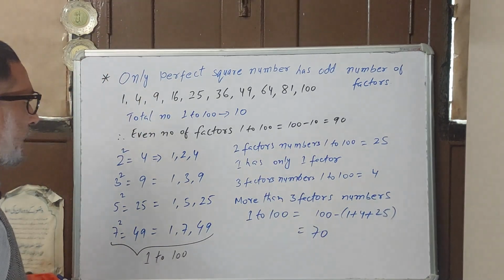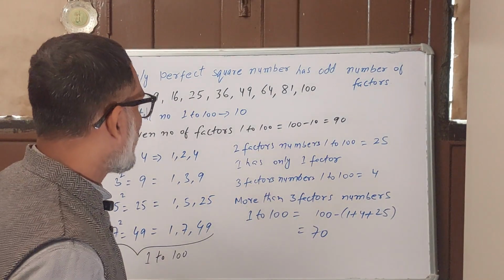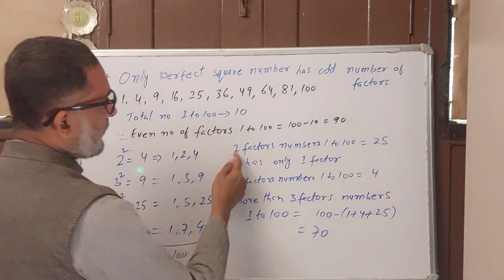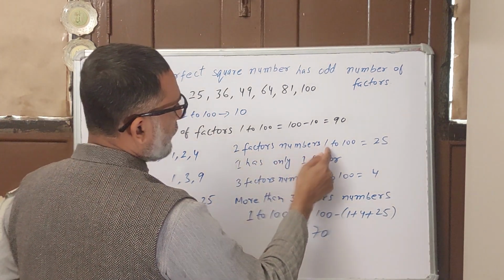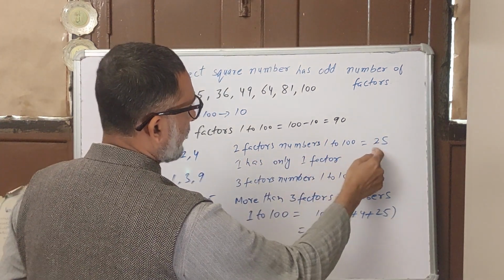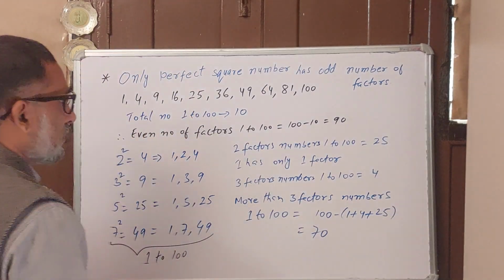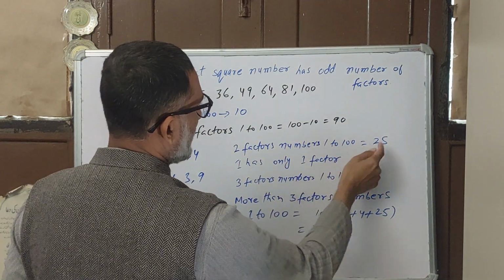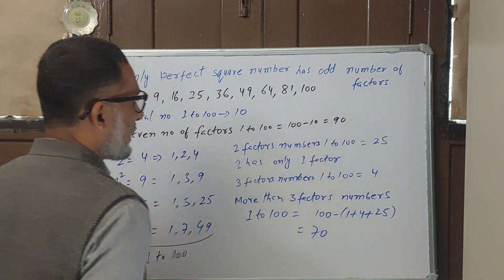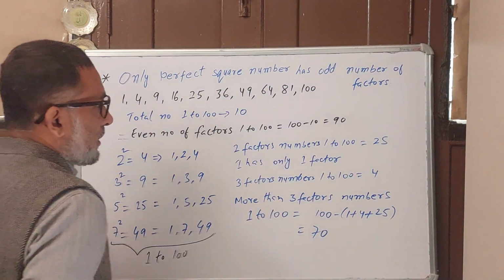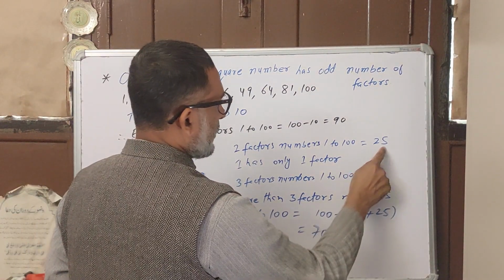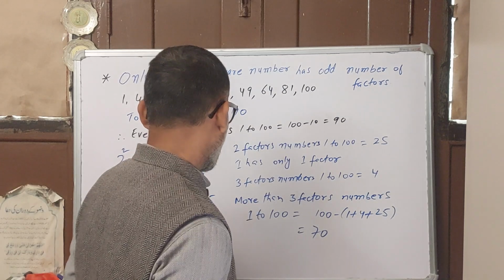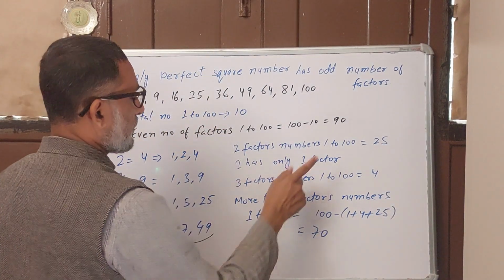All the prime numbers have two factors. The count of numbers with 2 factors between 1 to 100 is 25, all the prime numbers. In the previous video I learned how many prime numbers there are. 1 has only 1 factor.